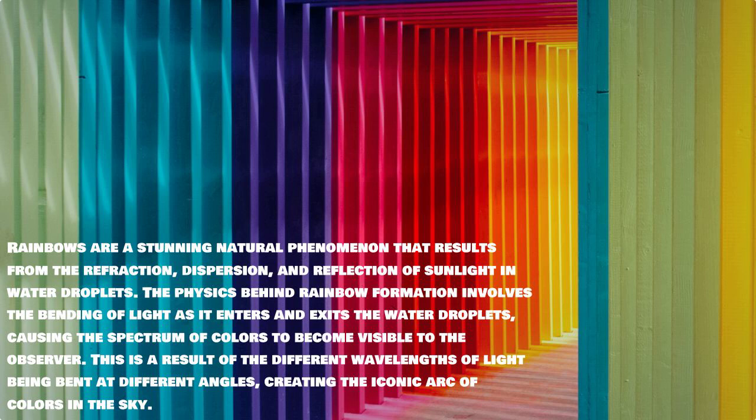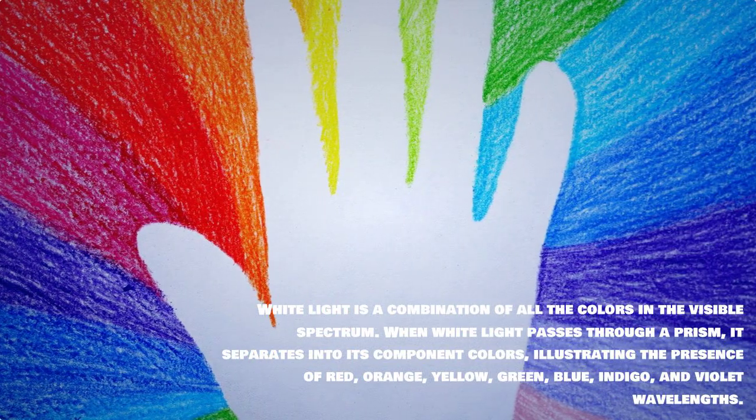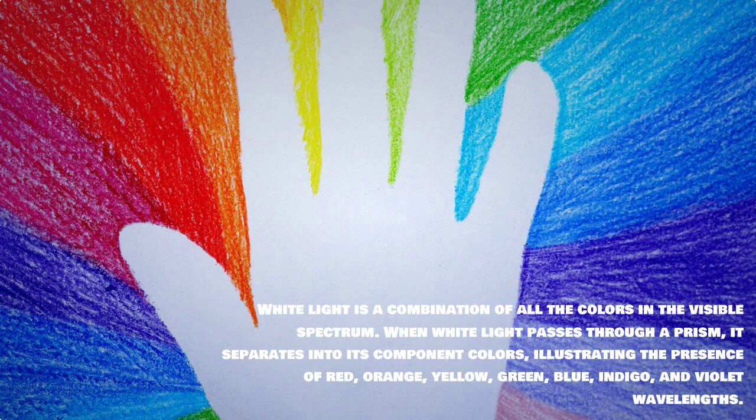colors in the sky. White light is a combination of all the colors in the visible spectrum. When white light passes through a prism, it separates into its component colors, illustrating the presence of red, orange, yellow, green, blue, indigo, and violet wavelengths.